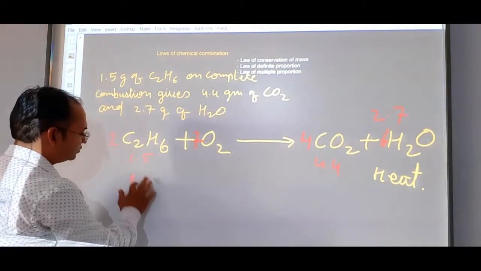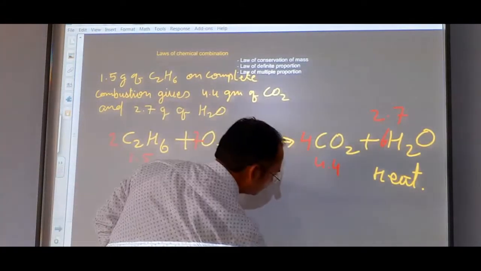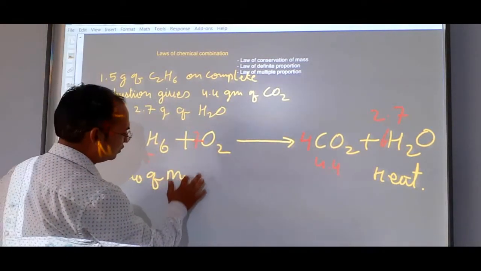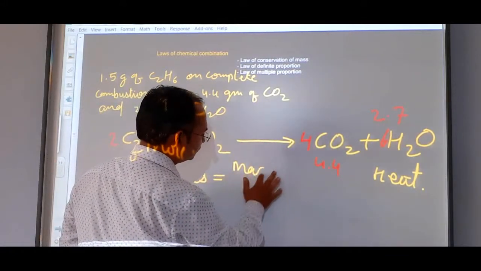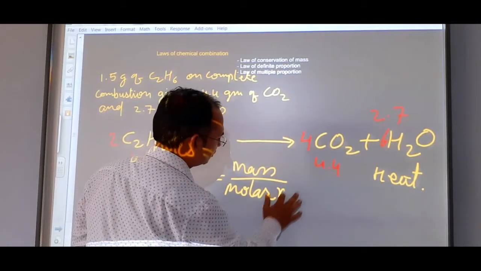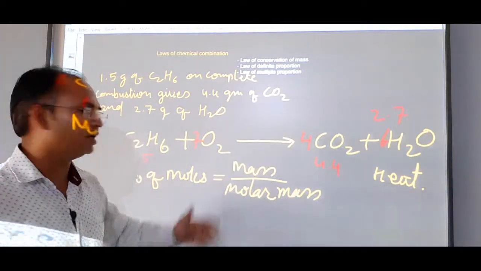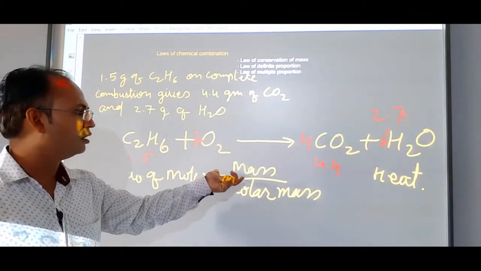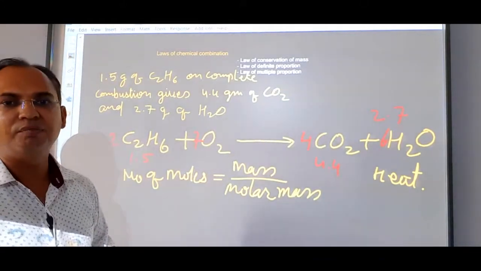Number of moles is equal to mass upon molar mass. For the substance for which we have to find its mole number, we must have its mass and molar mass, then we can find out its number of moles.